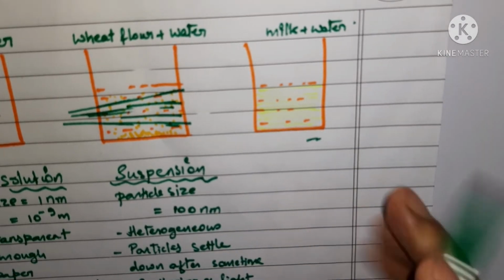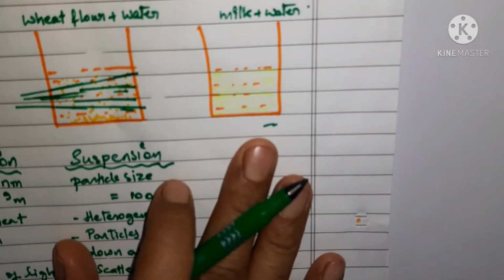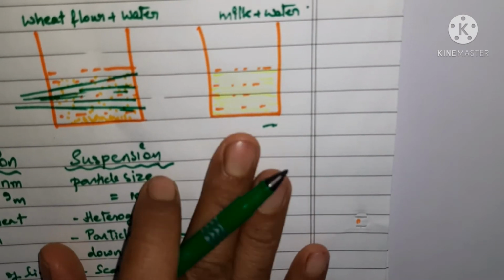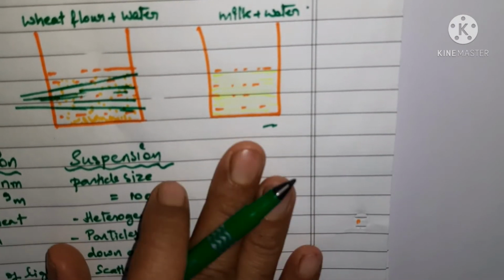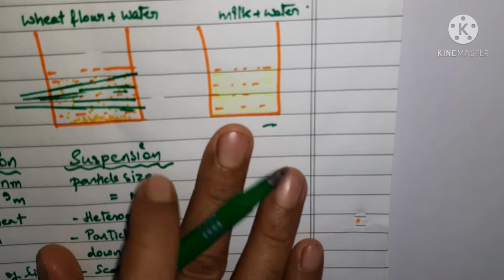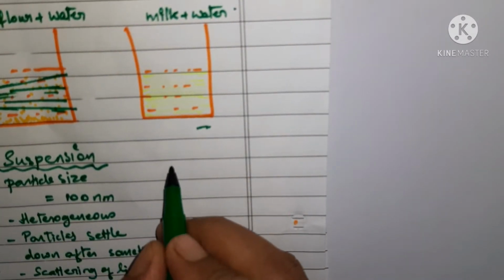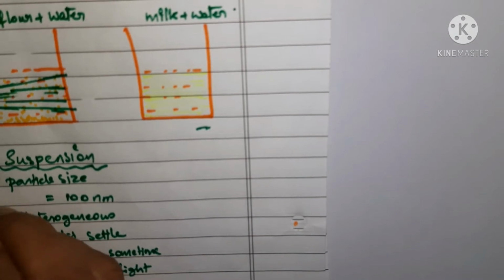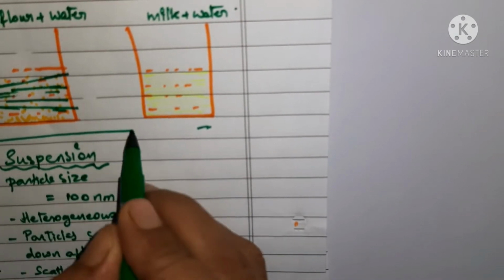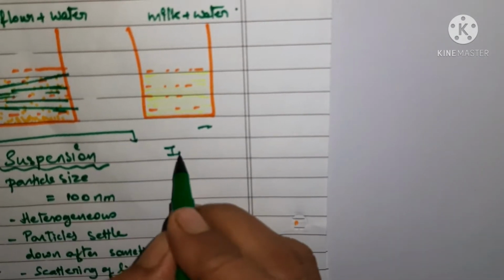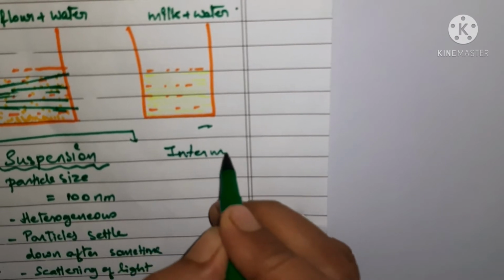Let's start with our topic of this group. What type of solution or what type of mixture is this? What is happening in this case? Let's try to understand first. In this case, it was just intermediate of these two.